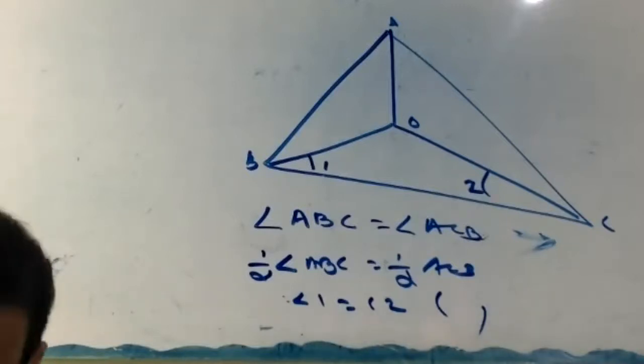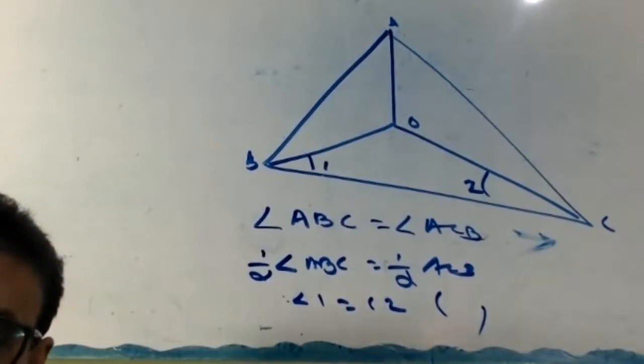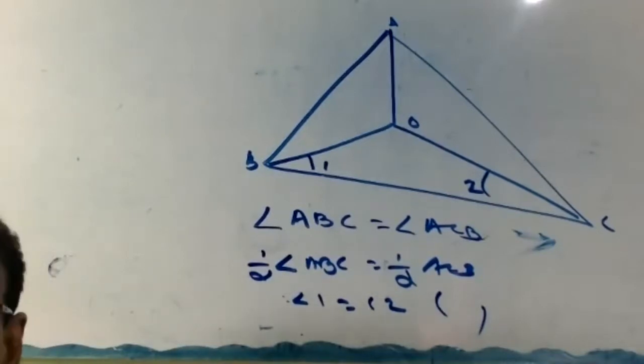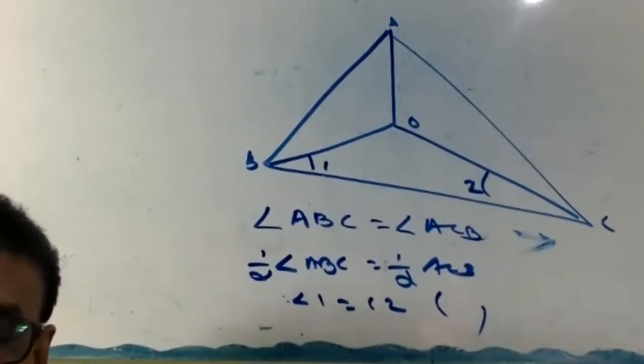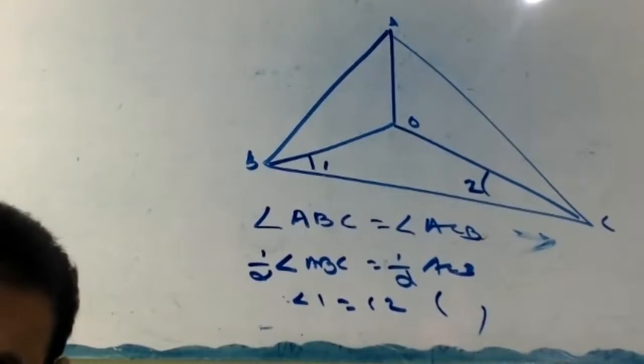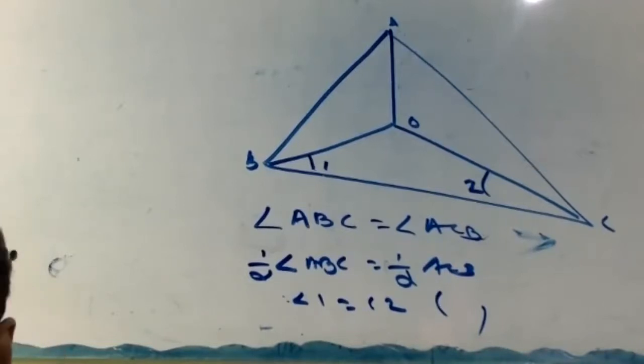After that, in triangle OBC, angle 1 equal to angle 2, proved. Therefore, OB equal to OC. Why? Reason: sides opposite to equal angles are equal. Now the first part is finished.